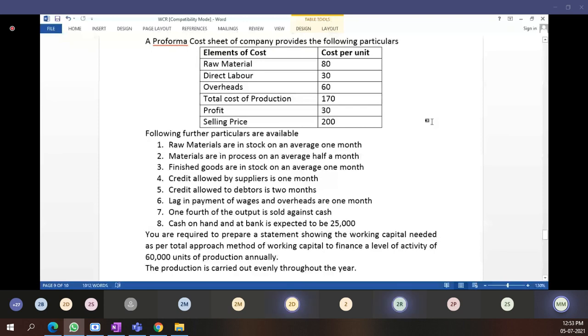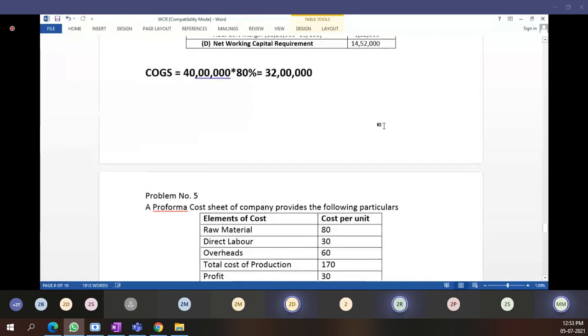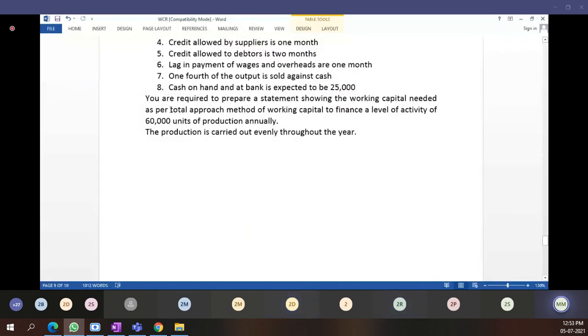They will solve as per the total cost approach method. In total cost approach method, again I am going to tell you the small difference is there in total cost approach and cash cost approach.